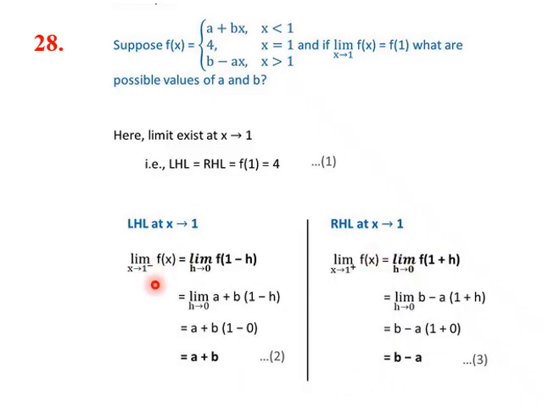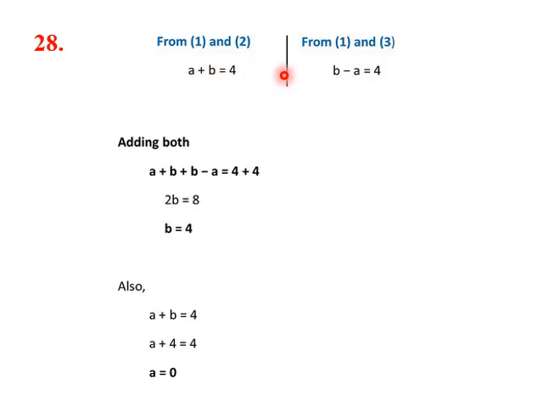But the left hand limit and right hand limit are equal to 4. So a plus b will be 4 and b minus a will be 4. Now adding these two, the a term will get cancelled, 2b will be 8, so b will be 4. Putting back b equal to 4, a will become 0. So a equal to 0 and b equal to 4 is the final answer.